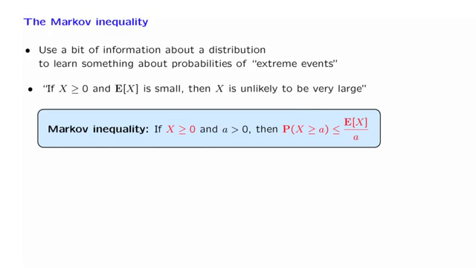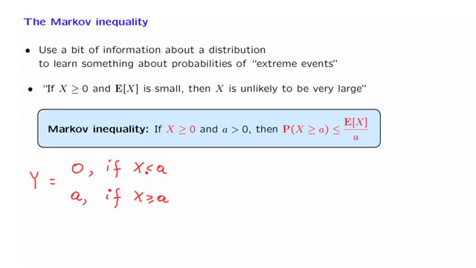Now it is instructive to go through a second derivation of the Markov inequality. This derivation is essentially the same conceptually as the one that we just went through, except that it is more abstract and does not require us to write down any explicit sums or integrals. Here's how it goes. Let us define a new random variable Y, which is equal to 0 if the random variable X happens to be less than a, and it is equal to a if X happens to be larger than or equal to a.